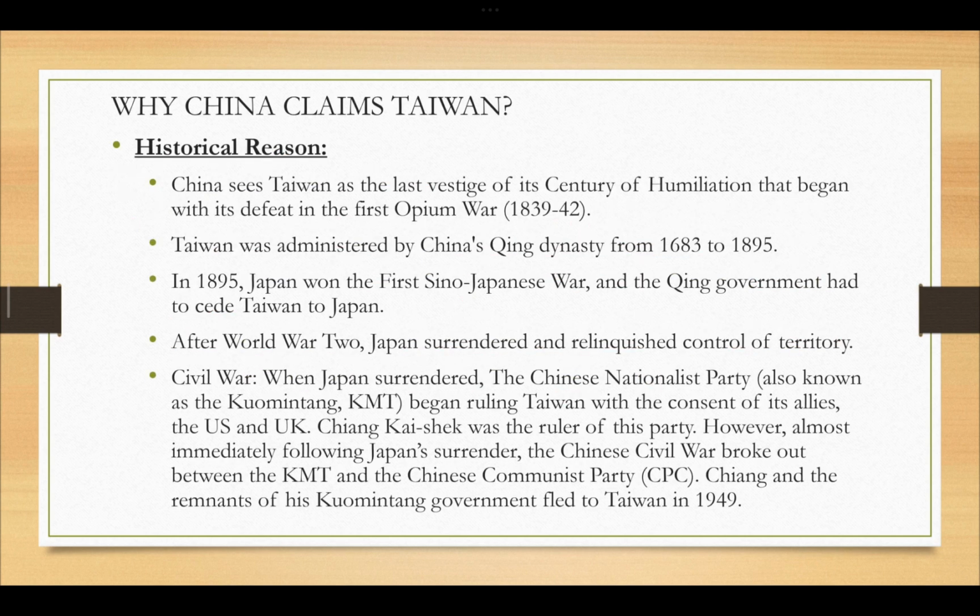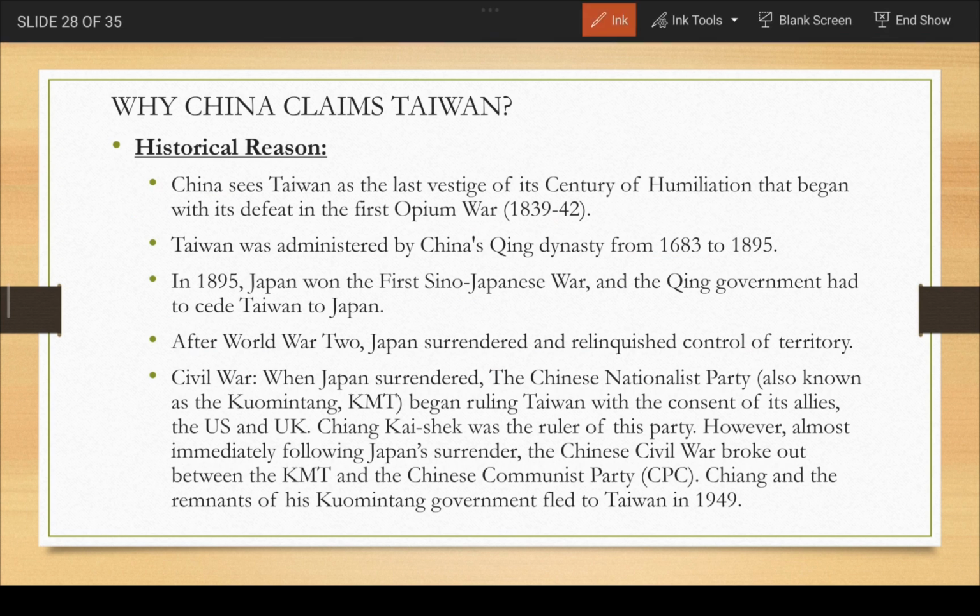Now, अब थोड़ा सा इस टॉपिक के डिटेल में जाते हैं, that like why China is having claims over Taiwan. Historical reasons are there. See, China sees Taiwan as the last vestige in the century of humiliation that began with its defeat in the First Opium War. So it considered it as a last vestige.